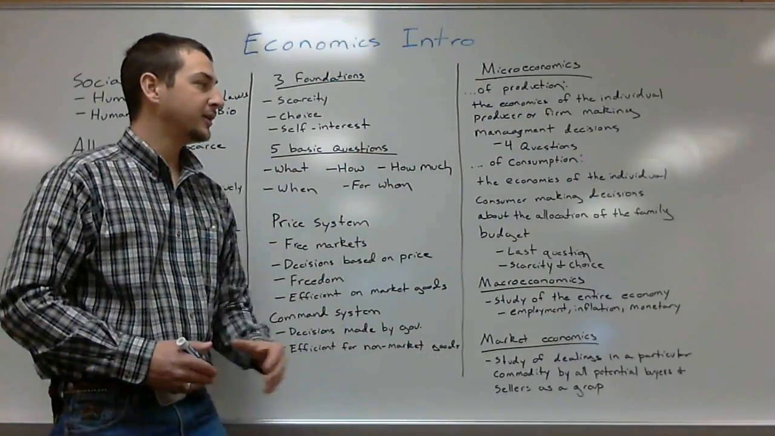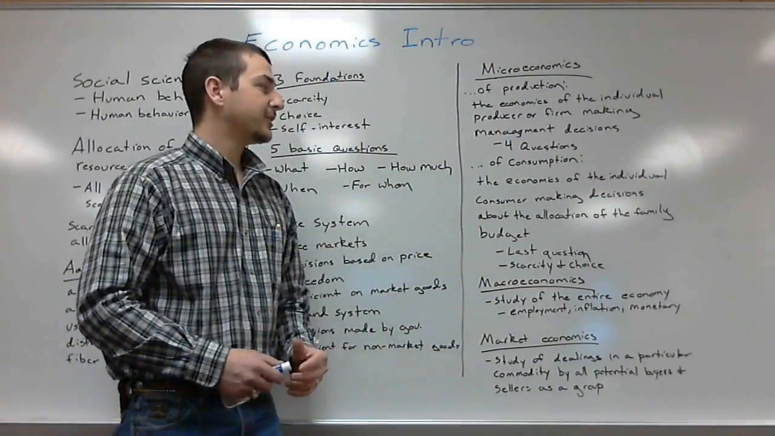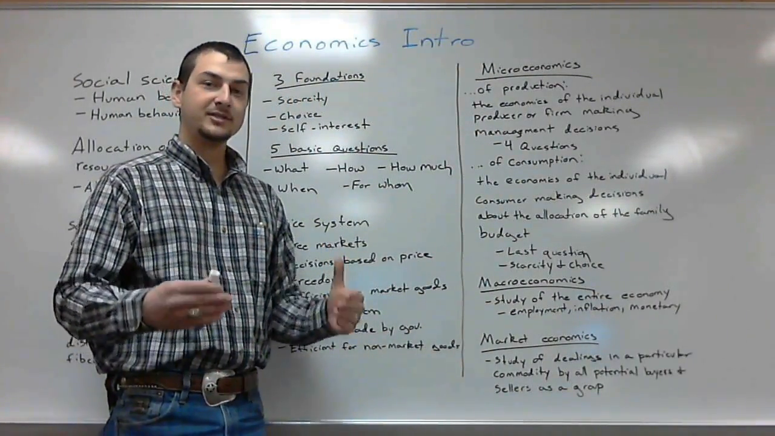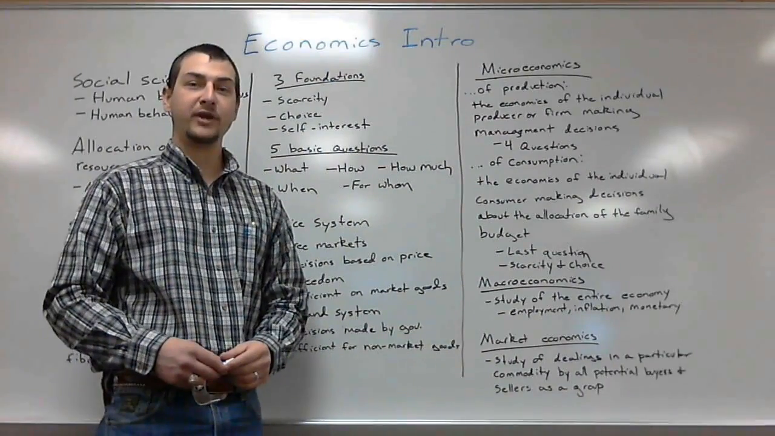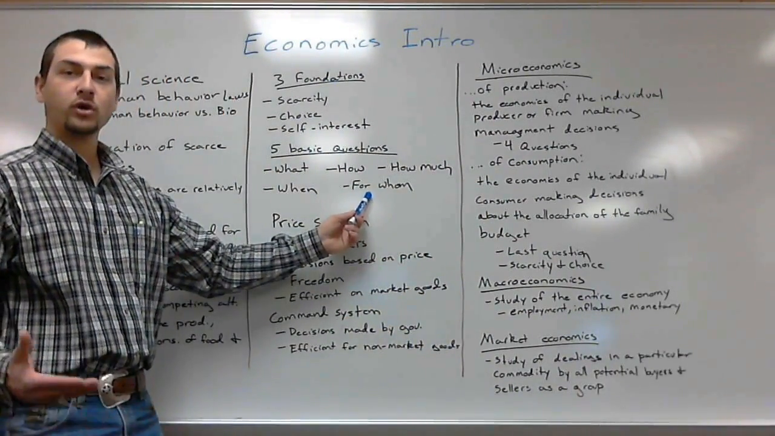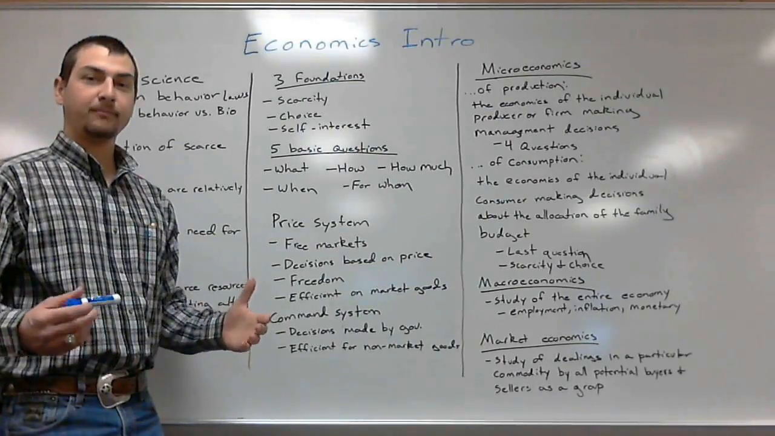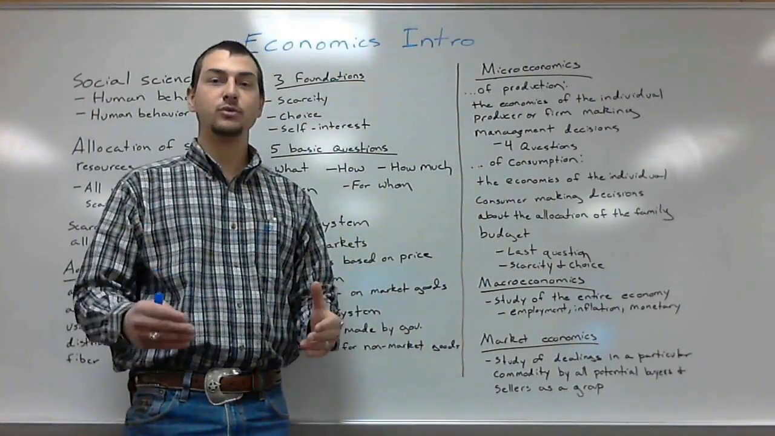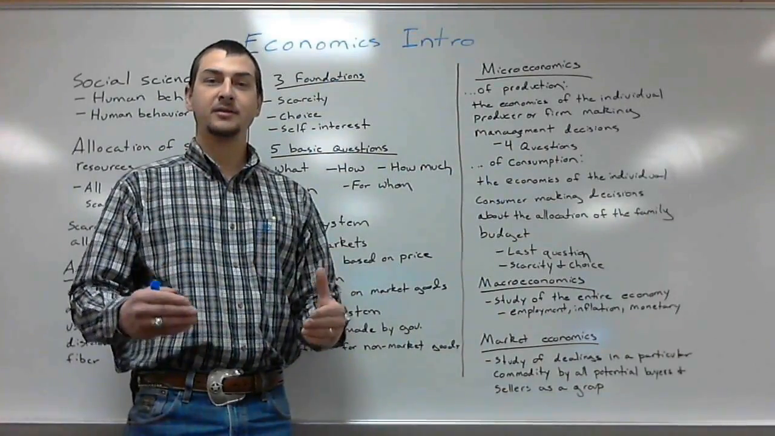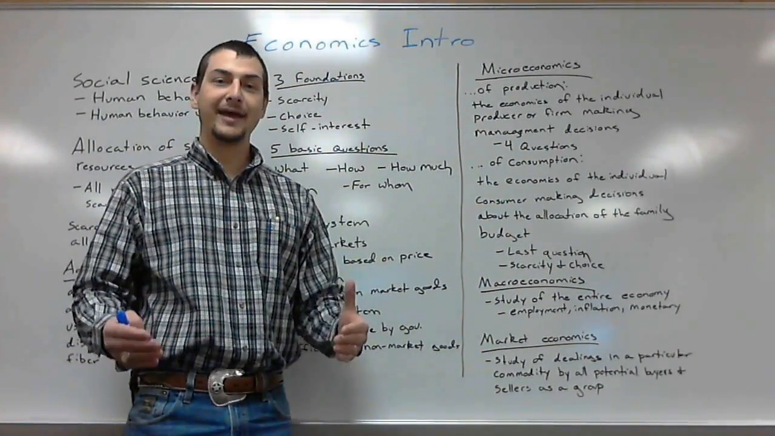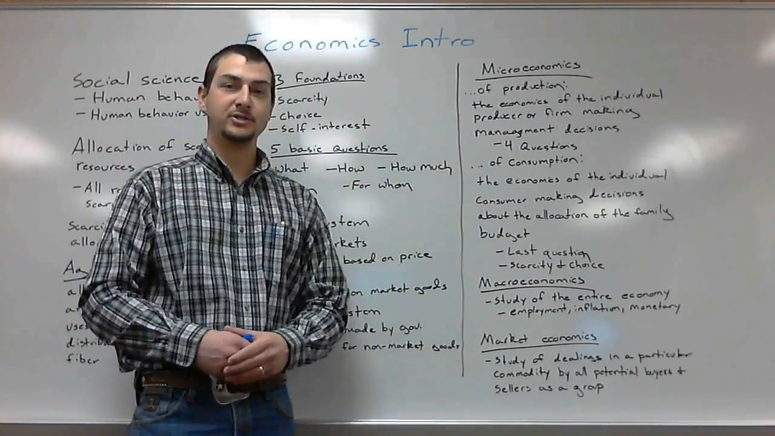Microeconomics of consumption is the economics of the individual consumer making decisions on the allocation of the family budget. And that answers that last question of that for whom. Whenever we're talking about the microeconomics of consumption, we're looking at how individual consumers are buying and their buying patterns. What are they buying? How are they buying stuff? How are they allocating the family budget?